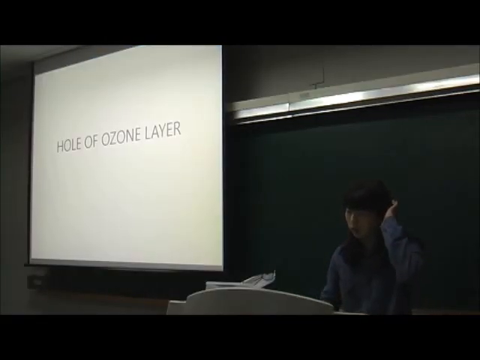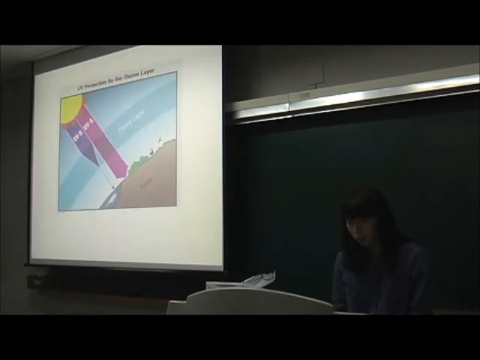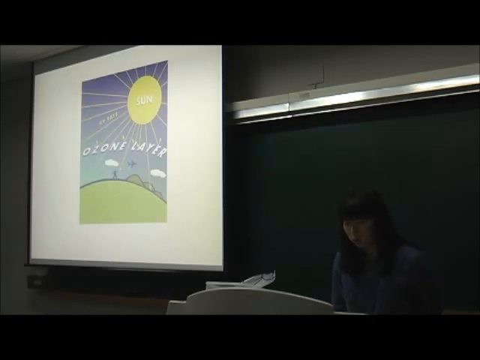I'm Kim Ha-yeon. I'm going to talk about the hole in the ozone layer. The ozone layer is like a blanket around Earth. It keeps out the sun's UV radiation. UV radiation is bad for every living thing on Earth. Too much UV radiation can kill plants or burn people's skin.